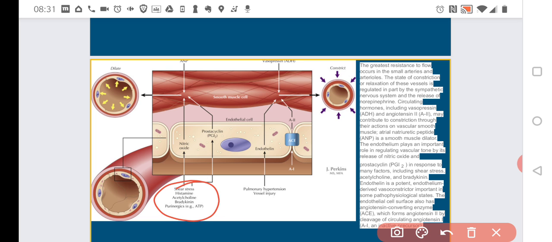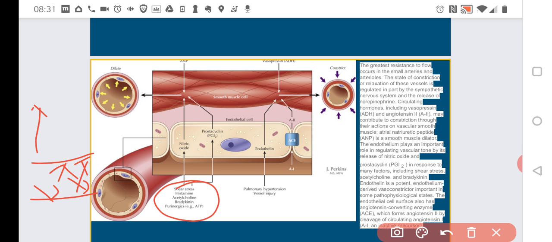So shear stress. So stress, the force that is acting on the endothelial cells from the blood pressure. If it's increased, the endothelial cells would produce this prostacyclin and nitric oxide. So generally, if you imagine that the pressure would increase, the blood vessels would be pushed by this blood pressure.